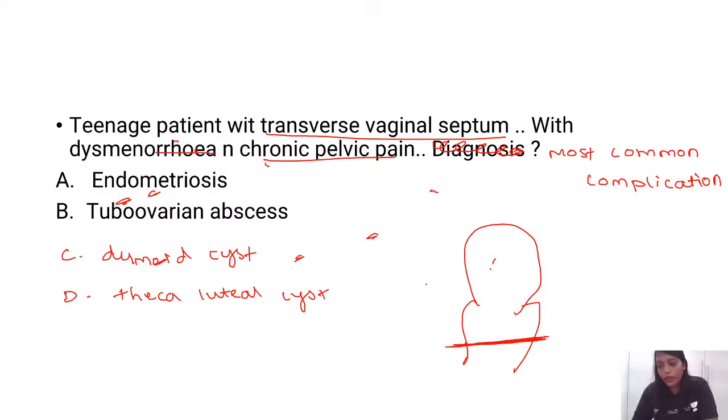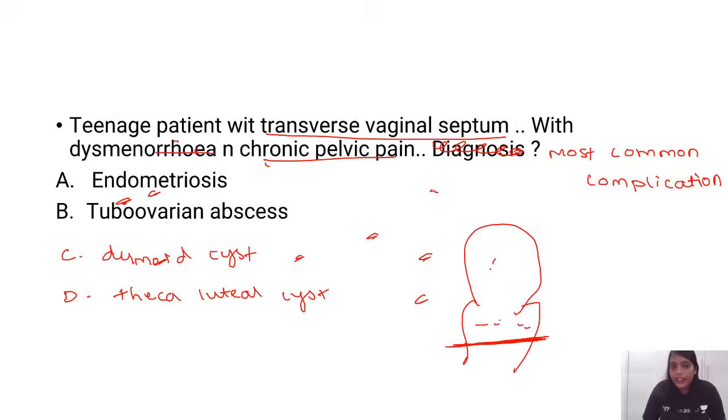Okay, so there is some difficulty in this question. Excellent, Abe. Sham Sundar, correct. Because of the transverse vaginal septum, if there was a question like this, the answer will go for endometriosis. Why? I'll just explain that.